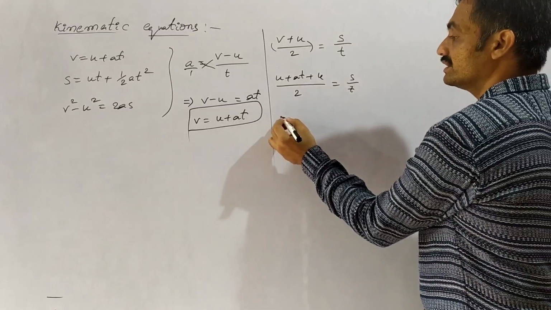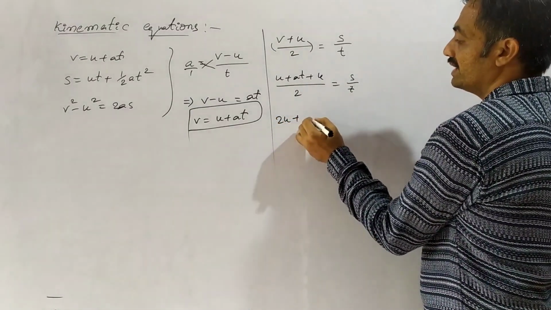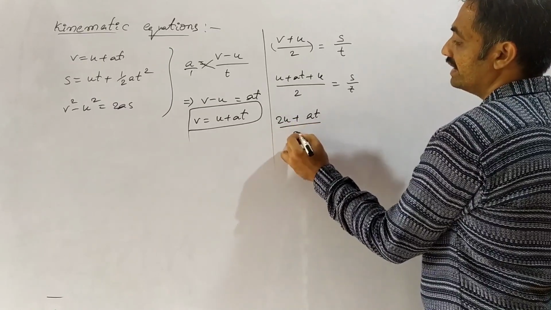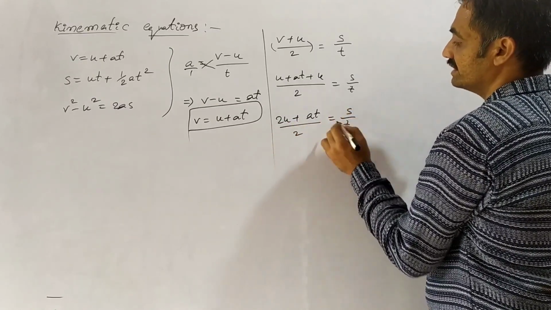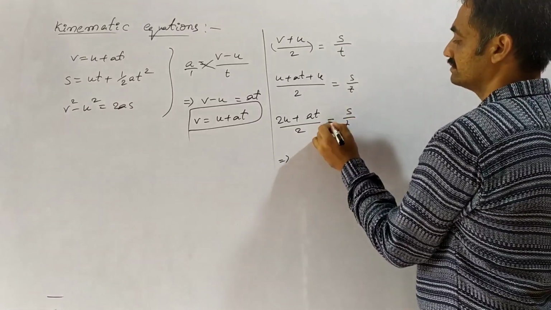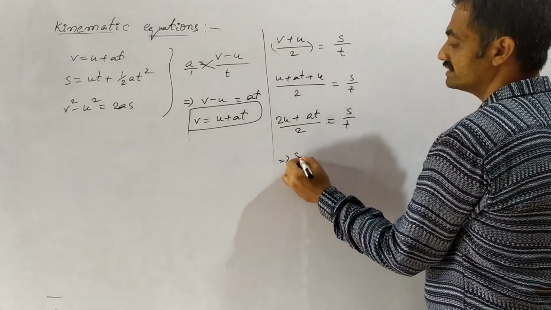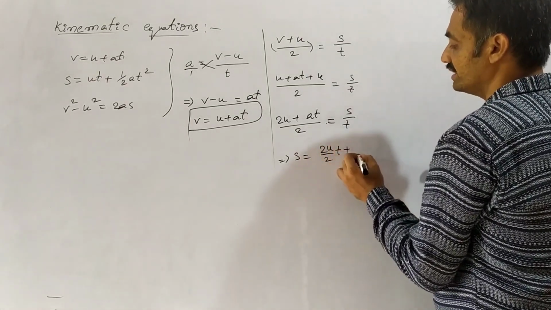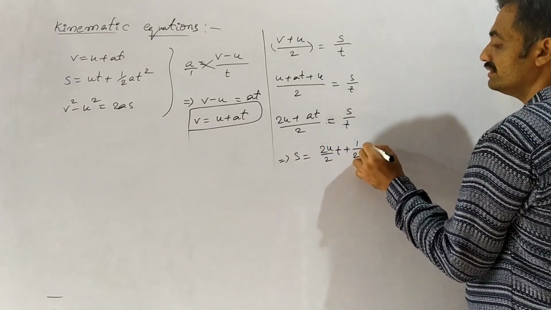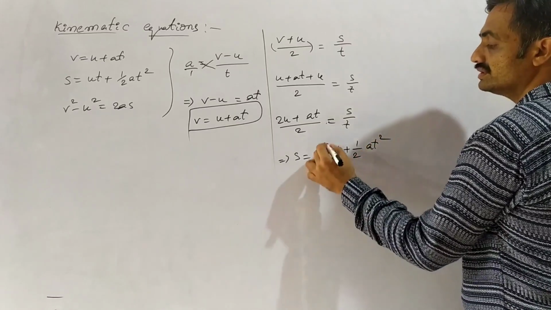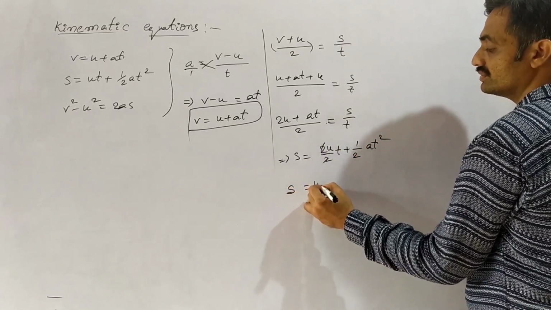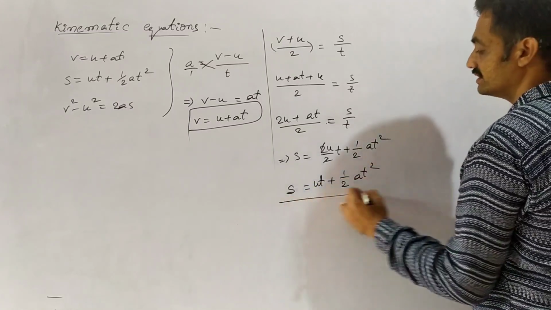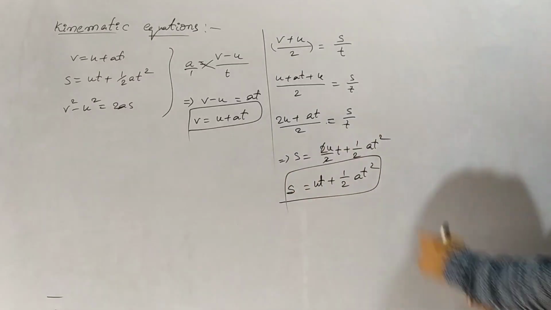U plus u is 2u, so 2u plus at by 2 is equal to s by t. Bringing this t towards this side, we have s equals 2u by 2 into t plus 1 by 2 into at square. Here 2 and 2 get cancelled, so we have s equals ut plus half at square.